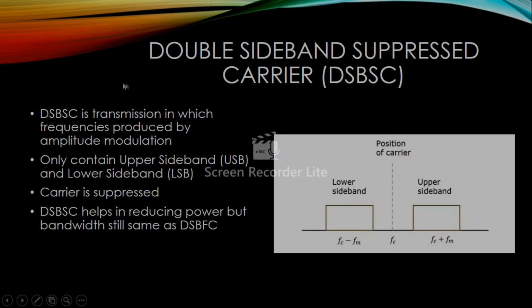Next, double sideband is a transmission in which the frequency is produced by amplitude modulation. DSBSC only contains the upper sideband and lower sideband. There is no carrier, where the carrier is suppressed. The power of the carrier will be distributed to both sidebands. The DSBSC helps in reducing power, but the bandwidth is still the same as the double sideband full carrier.